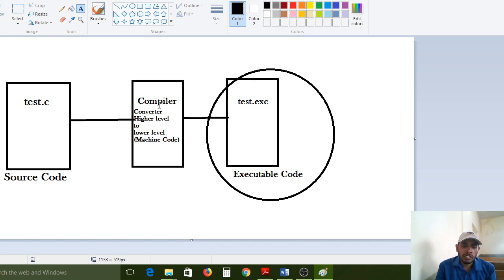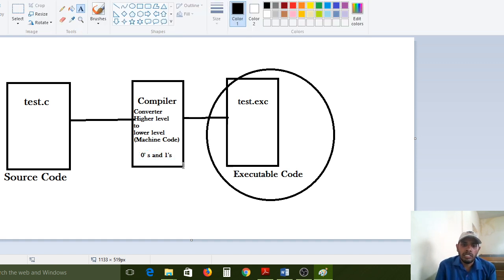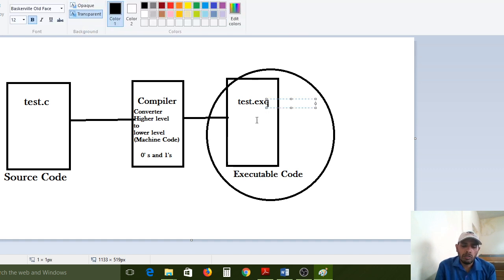So what is the compiler's functionality? Higher level language to lower level language, nothing but English words to machine level language, zeros and ones. It is converting to zeros and ones. After conversion, it will generate the test.exe file. Exe means executable file.